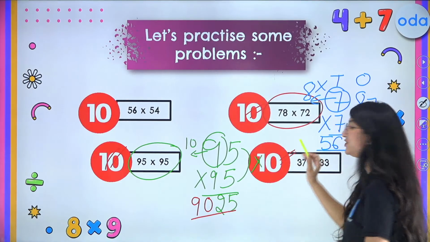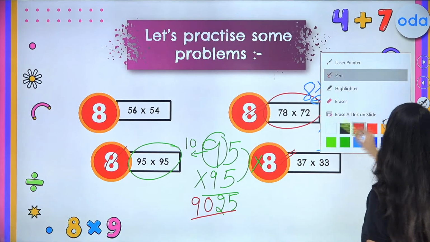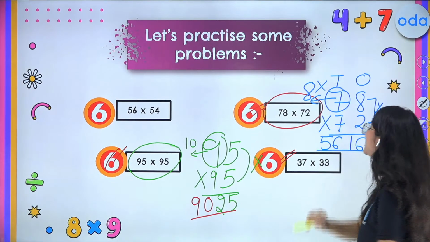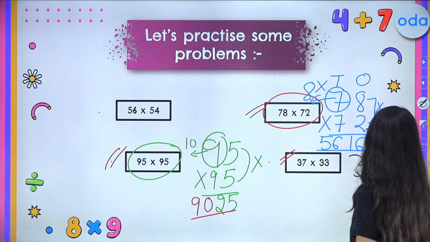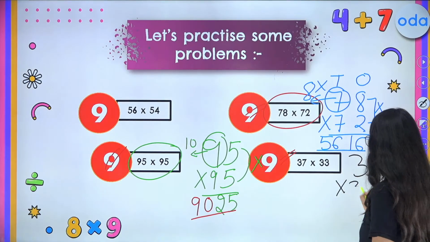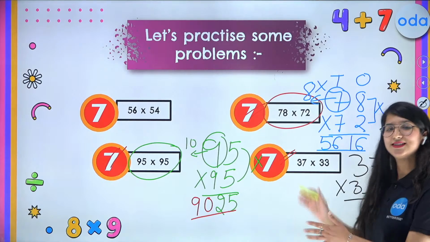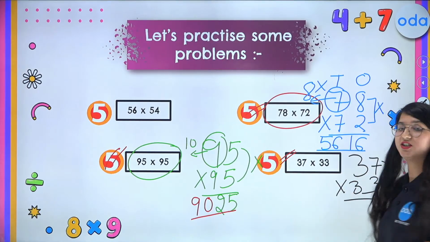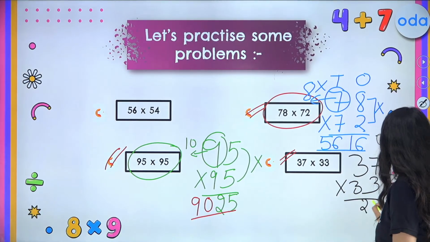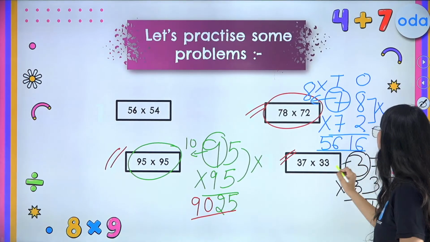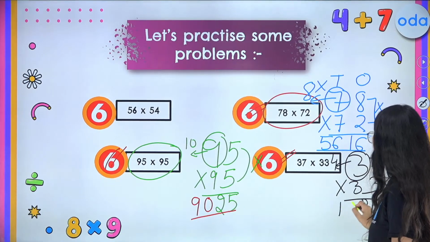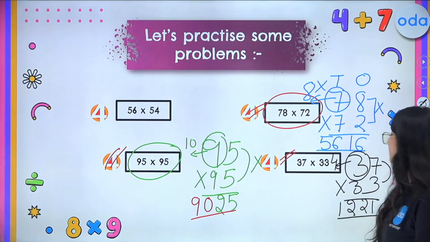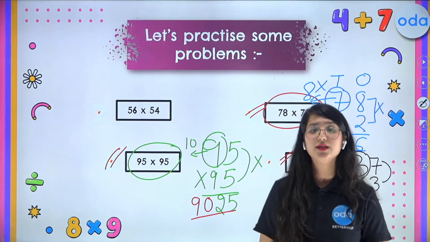Now, kids, let us try the last question together. Then we are moving to the next amazing trick which you all will love. So, all right, what is 37 times 33? So again, simply multiply the ones place digit. 7 times 3 is 21. Now multiply 3 by its next number, that is 4. So we finally got the answer 1221 correct.